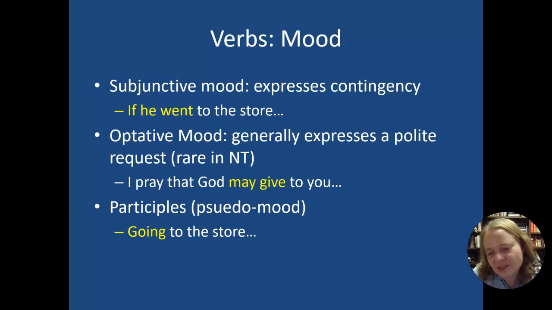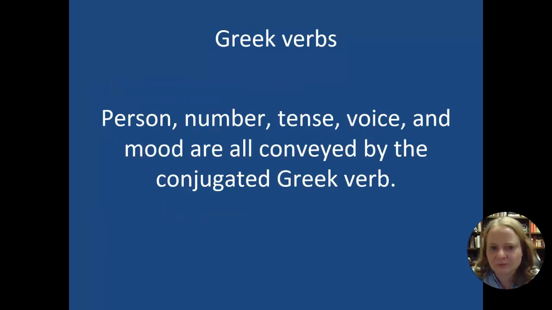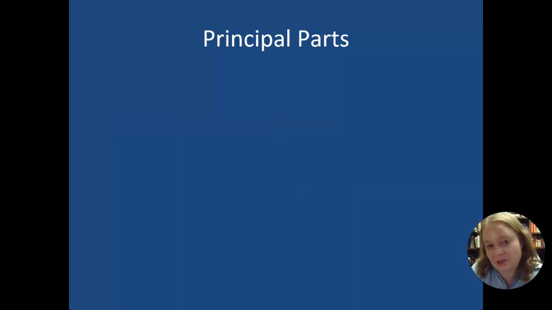And then participles are their own beast. They're not technically a mood, but we're going to treat them like a mood. They are an action that contextualizes some other actions. So, going to the store, he picked out a something or other. Or, going to the store, she found a friend. So we'll treat participles as one too, and they'll be an important part of next semester as well. Greek verbs then have all these characteristics: person, number, tense, voice, mood, and we're going to pay attention to those in the next few chapters.